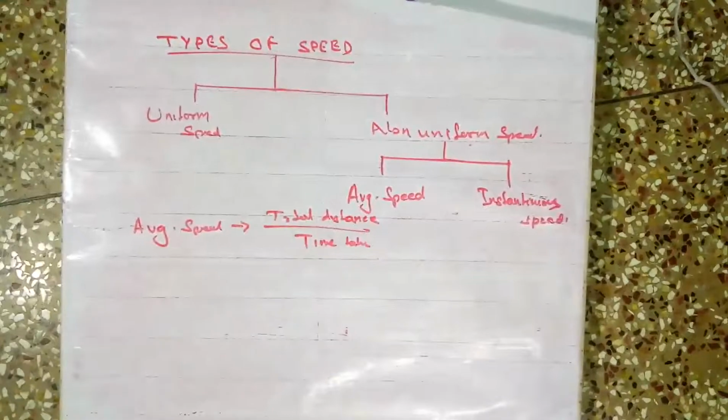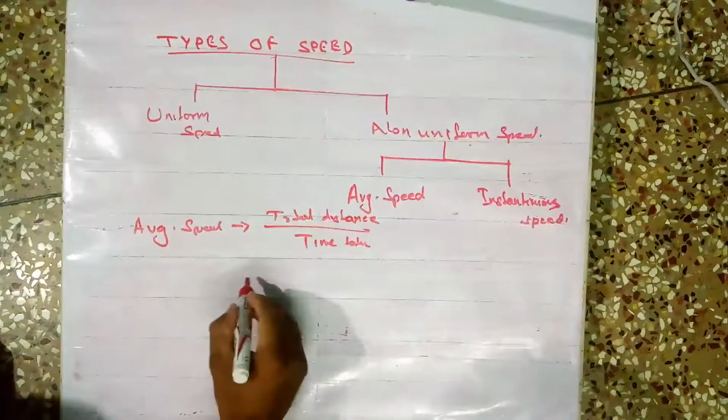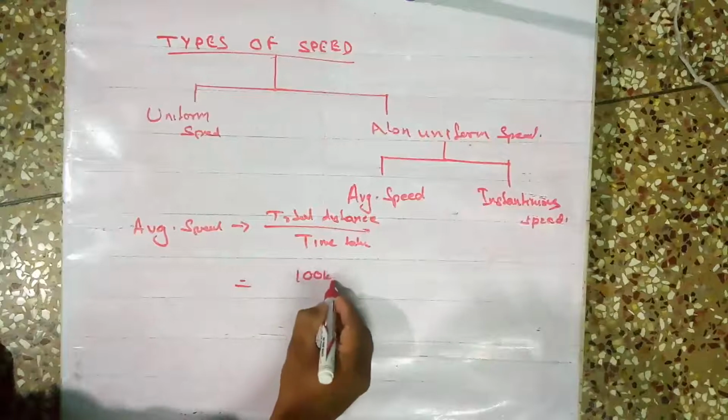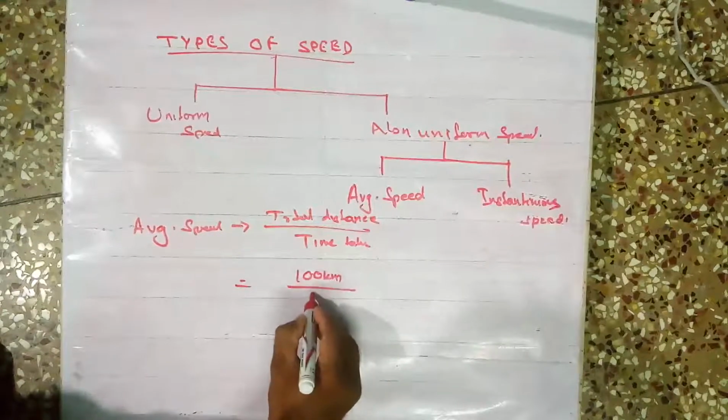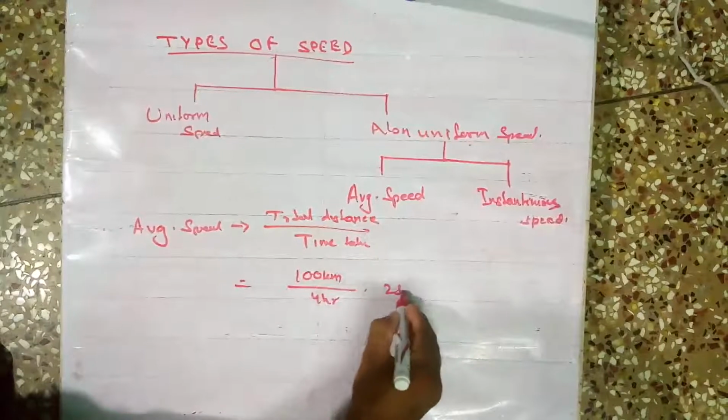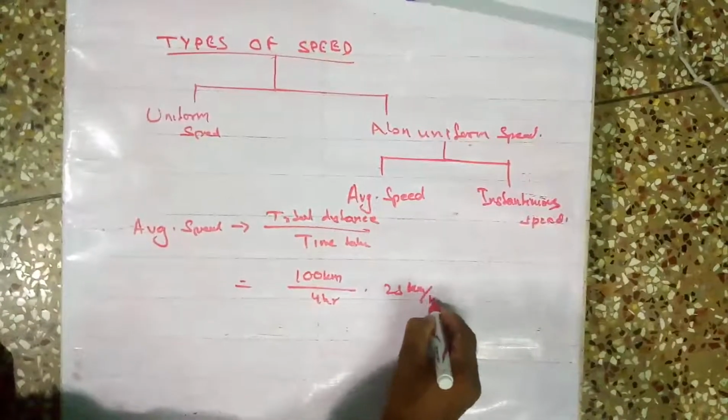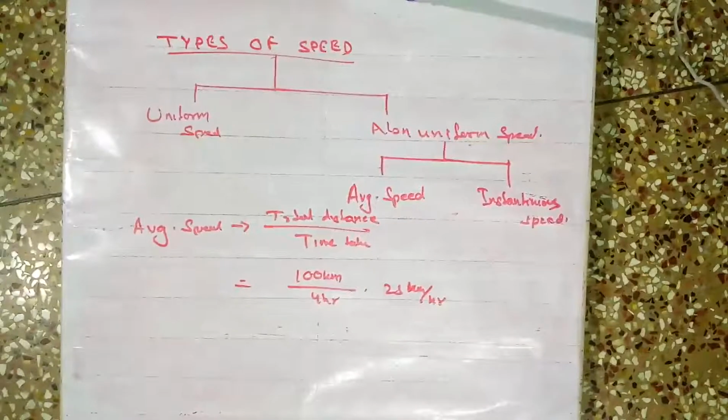Suppose you traveled from here to Koraput, that is 100 kilometer, in 4 hours. I said your speed is 25 kilometer per hour. This is called average speed because throughout the journey you have not traveled with this speed. You have taken some halts where your speed was 0, while sometimes you went more than 25 kilometer, might be 50, 60 kilometer, and sometimes less than 25 also. As an average it comes to 25 kilometer per hour.